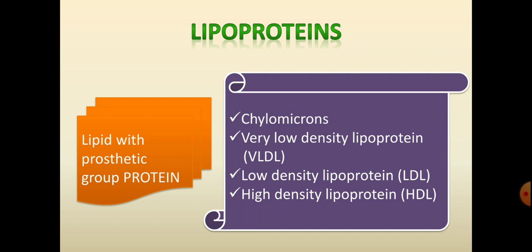in the body, where the chylomicron helps in transporting the lipids from the intestine to the liver, and very low density lipoprotein and low density lipoprotein help in transport of lipids from the liver to the different parts of the body. High density lipoproteins are very helpful and are also called good cholesterol because they help in transport of lipids from the peripheral tissues to the liver. So these are the lipoproteins which are meant for the transport of lipids in the body. They are also a type of complex lipids.